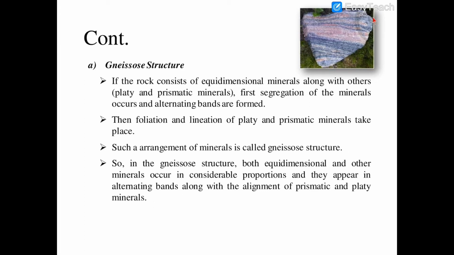In this figure you can see the separate bands of the minerals. In this type of rock, the equidimensional minerals as well as platy and prismatic minerals all are present, and they are oriented in a particular direction. So in the gneiss structure, both equidimensional and other minerals occur in considerable proportion, and they appear in alternating bands along with the alignment of prismatic and platy minerals.